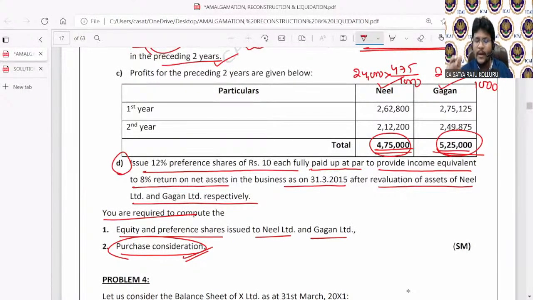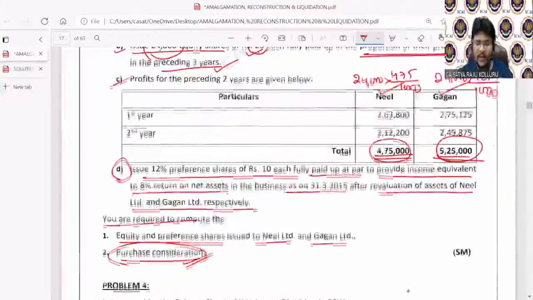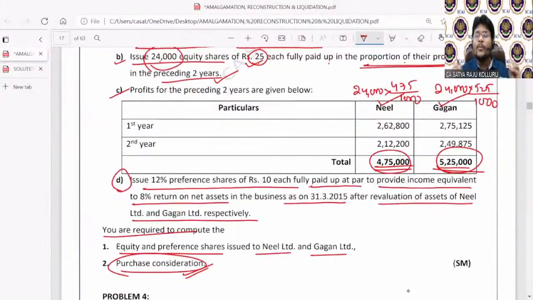Do you agree? This is related to the amount payable to the preference shareholders of the selling company, because the amount payable to the equity shareholders of the selling company is already over through point B and point C. Now they are discussing only point D, the amount payable to preference shareholders of the selling company. Now, the purchasing company is going to issue preference shares to the selling companies. Here two selling companies are there.